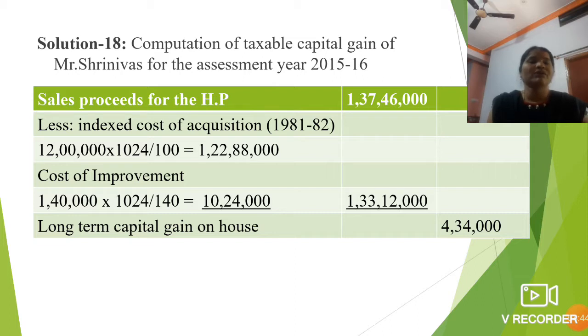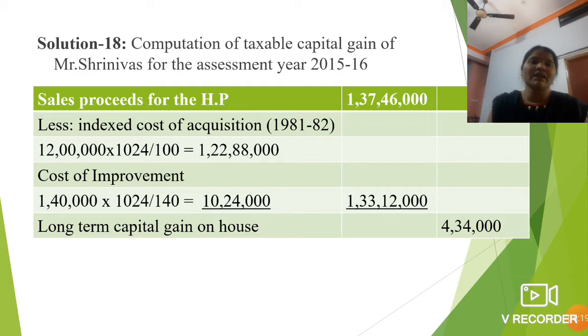First of all we have to take the sales proceeds for the house property, that is given in the question, 1 crore 37 lakh 46,000. Then minus the cost of acquisition and cost of improvement. First we calculate the cost of acquisition: the fair market value of rupees 12 lakh, multiplied by the cost inflation index of the assessment year, 1024, divided by the cost inflation index of 1981-82, that is 100.